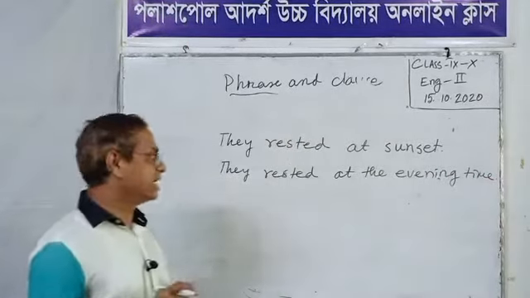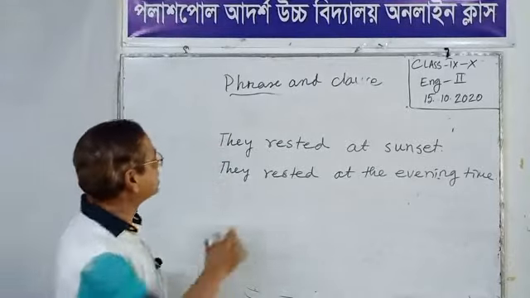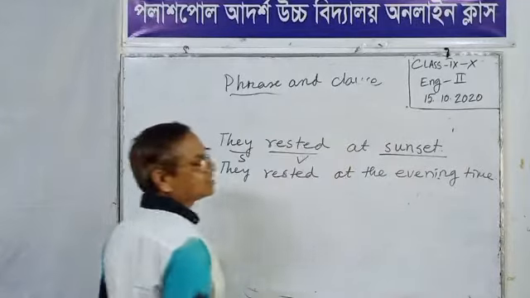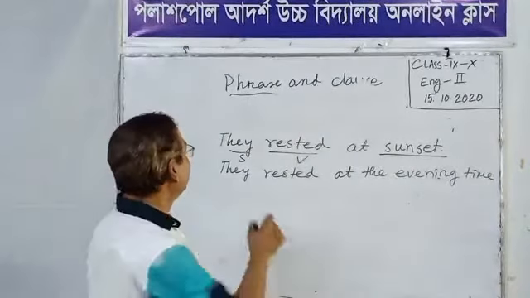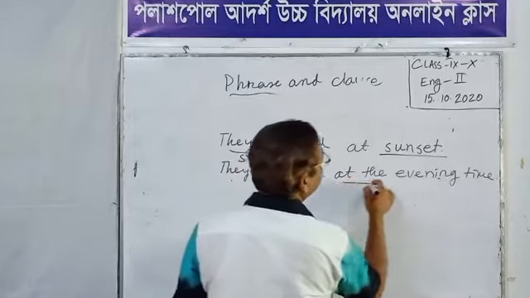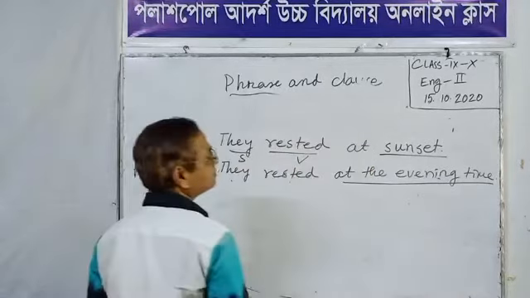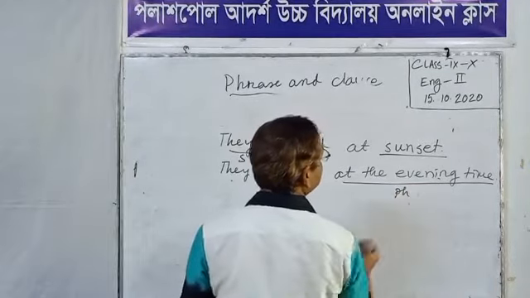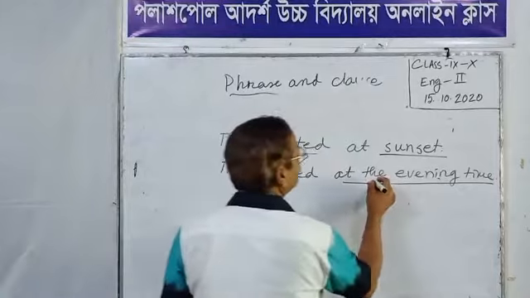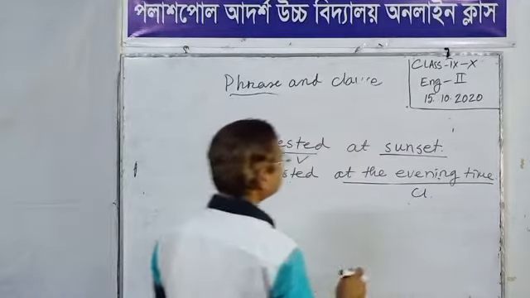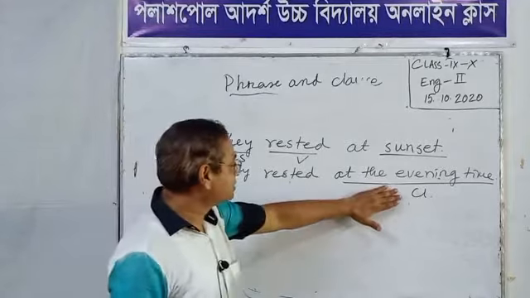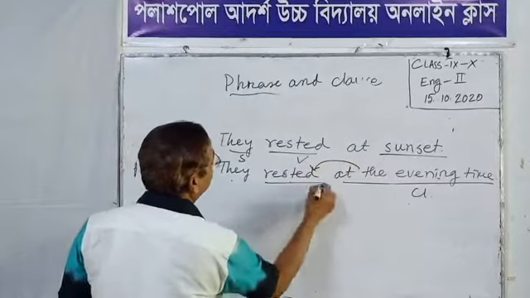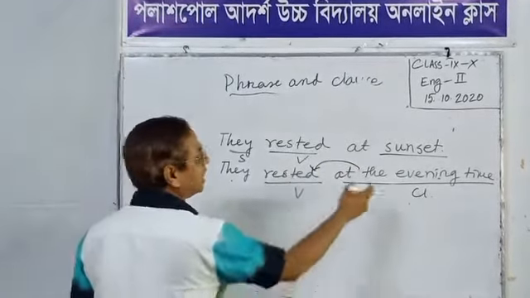Notice the two sentences there, students. In the first example sentence, the subject they, verb rested, at sunset. This is an adverb, sunset. But they rested at the evening time. What is this? This is a phrase. At the evening time, this is a clause. So this clause modifies the verb.